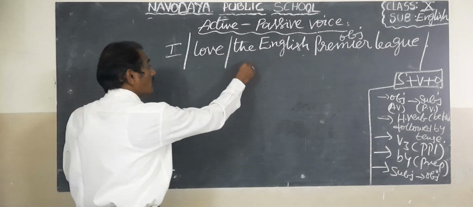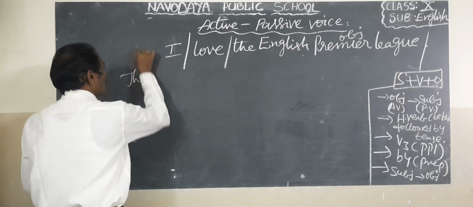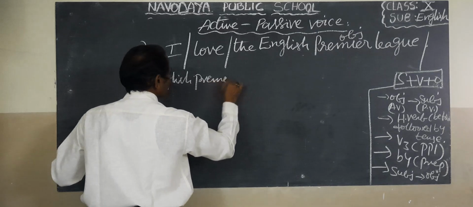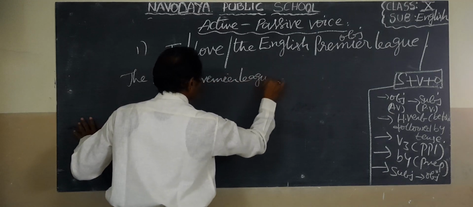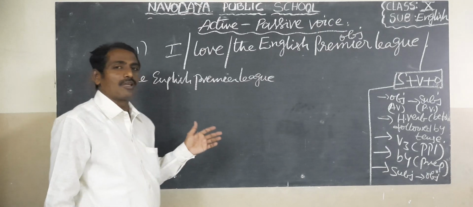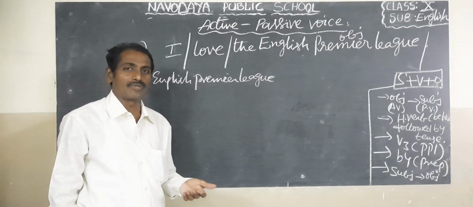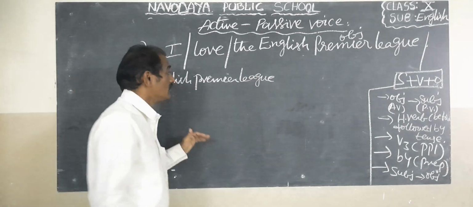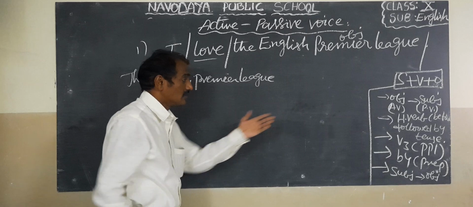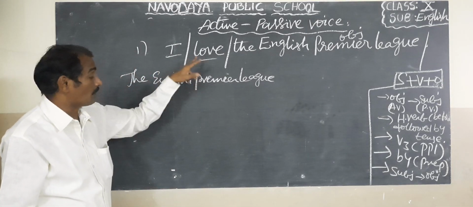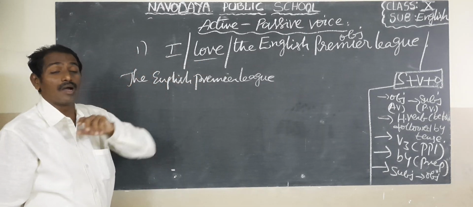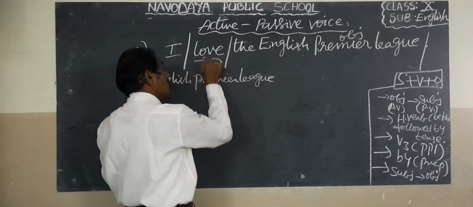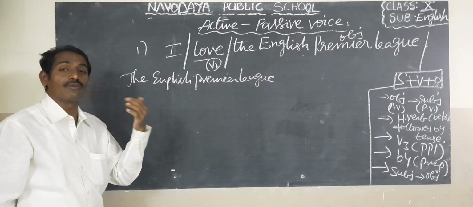Okay, children, the object becomes the subject, so the English Premier League. English Premier League means football, especially famous football. The object became the subject. Next is the main verb, and second is the helping verb. To decide the helping verb, look at the main verb, in which tense it is, V1 or V2. Here "love" is V1.